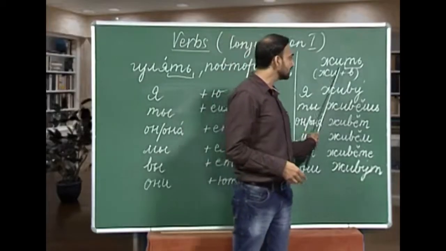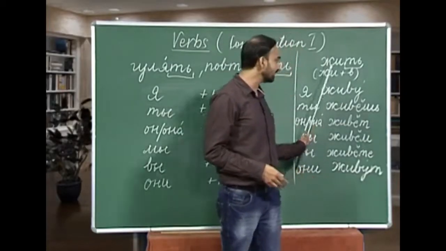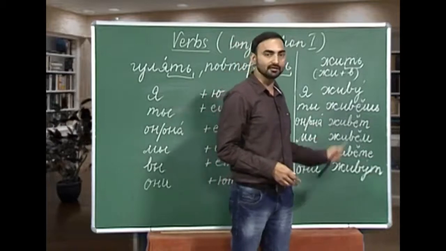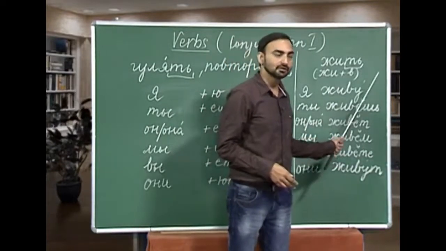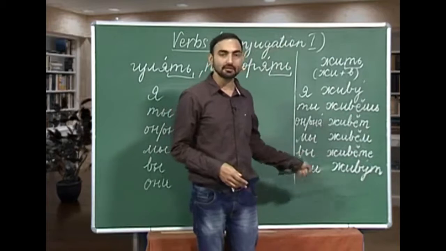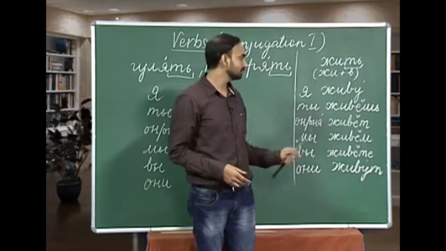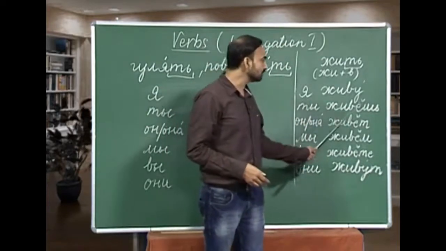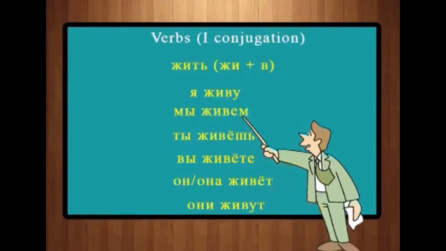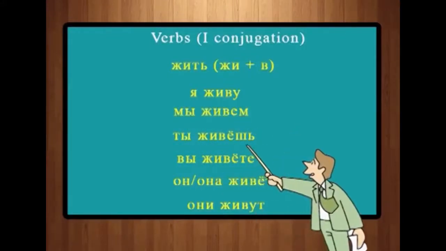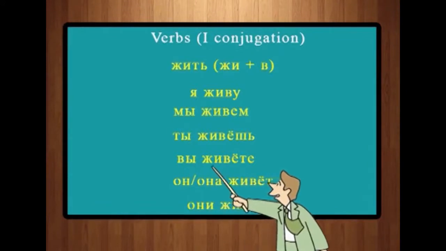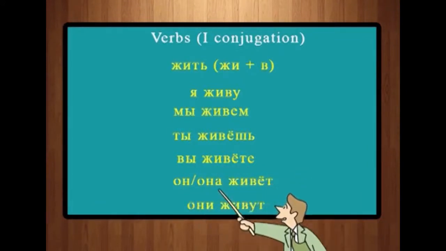In addition to this root zhi, we are adding an additional consonant v, and with the rest of the forms also we will add this consonant to the root. Ya zhivu, ty zhivyosh, on/ona zhivyot, my zhivyom, vy zhivyote, oni zhivut.